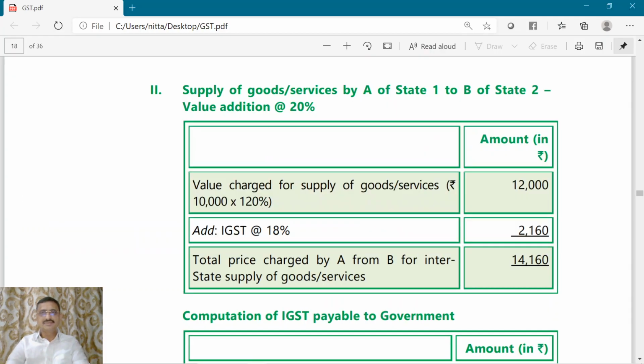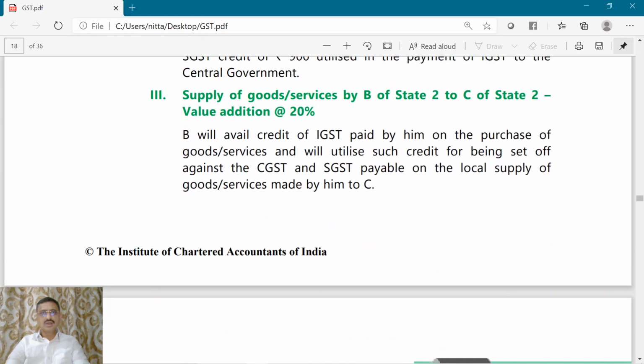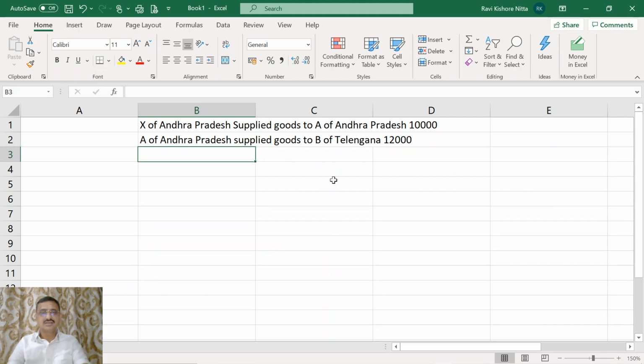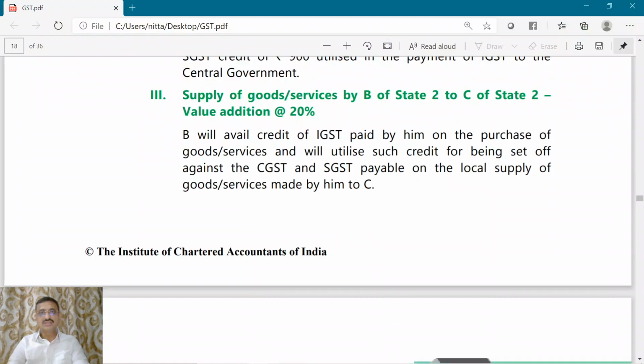Thereafter, B of Telangana supplied goods to C of Telangana for how much?